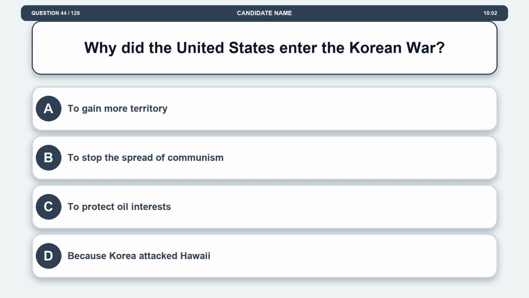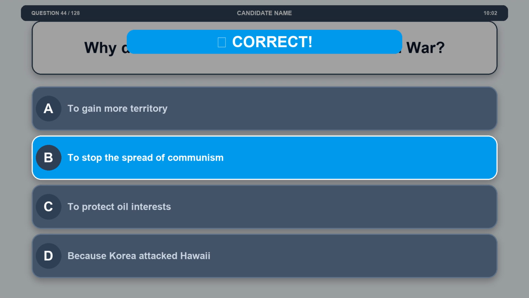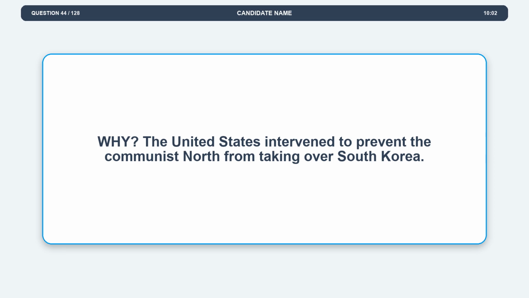Question 44. Why did the United States enter the Korean War? Option A, to gain more territory. Option B, to stop the spread of communism. Option C, to protect oil interests. Option D, because Korea attacked Hawaii. The correct answer is option B, to stop the spread of communism. Explanation. The United States intervened to prevent the Communist North from taking over South Korea.